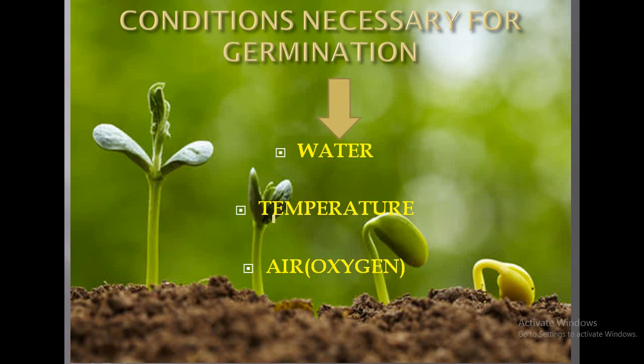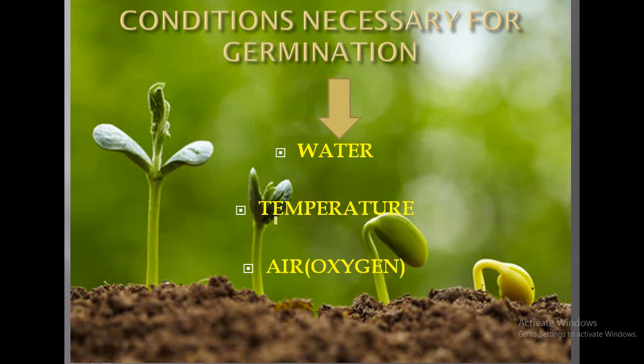So for the tropical countries like India, in case of plants, the enzymes are functional within the range of 35 to 42 degrees Celsius. If this temperature is not maintained, so if the temperature is less, the enzymes remain inactive, and if the temperature is more than that, then the enzyme gets denatured.